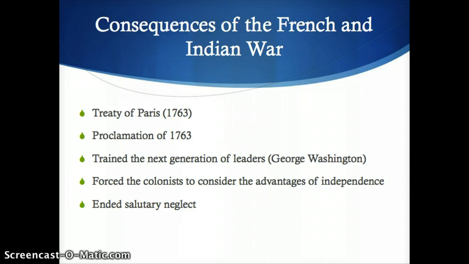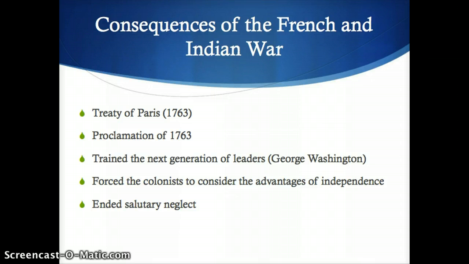Now, one of the first post-war British acts was not a revenue act. The Proclamation Act of 1763 drew a line through the Appalachian Mountains. Great Britain ordered the colonists not to settle beyond the line because the government did not want to provoke more warfare with native peoples in the region. The land between the Appalachian Mountains and the Mississippi River was designated for Native Americans only. Colonists were extremely unhappy about this because they felt like they had sacrificed so much in the war that they deserved these newly claimed lands.